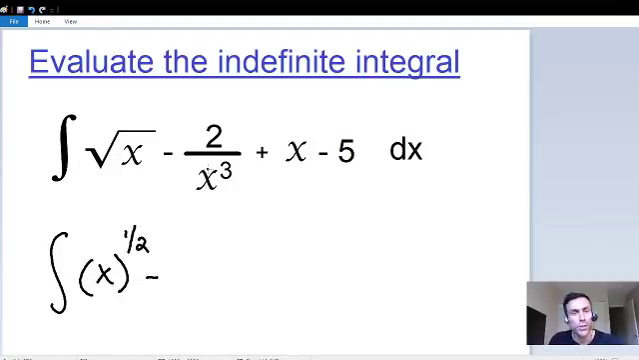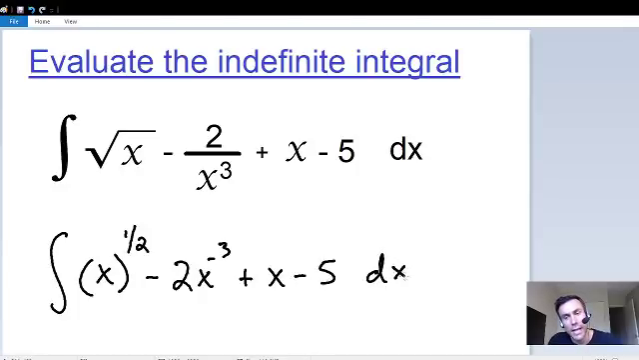And if you remember from algebra, a positive exponent in the denominator can be rewritten with a negative exponent in the numerator. So x cubed in the denominator could be x to the negative 3 in the numerator. So I'm going to put an x with a negative 3 in the numerator, and the rest of the integral is going to stay exactly the same.